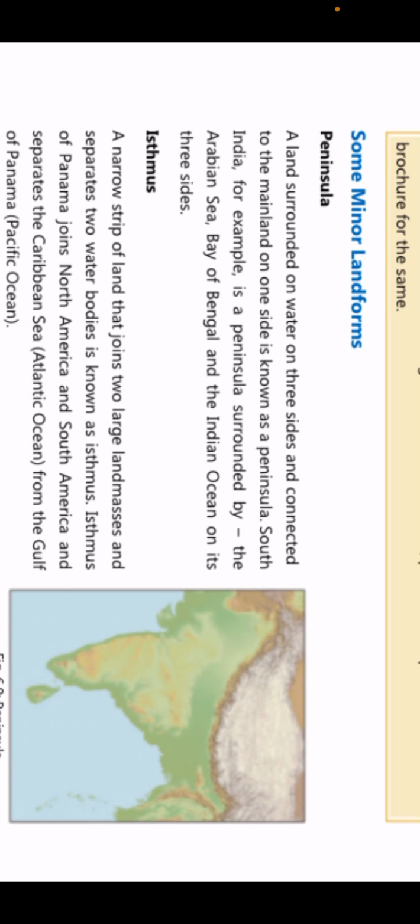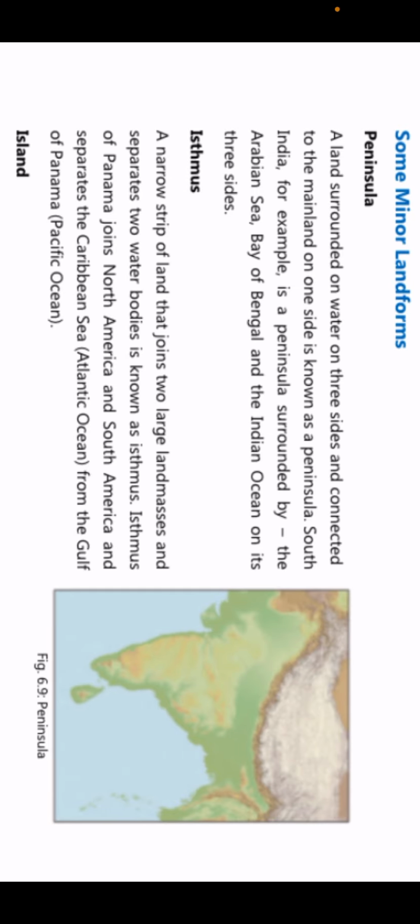Peninsula, you must have heard in the video yesterday, a land which is covered by water on three sides. Like you see in India, east, west, and south. These three parts are covered with water, blue color. So that's why this is an example of a peninsular area. So India is an example. Is a peninsula surrounded by the Arabian Sea, Bay of Bengal, and Indian Ocean on its three sides.